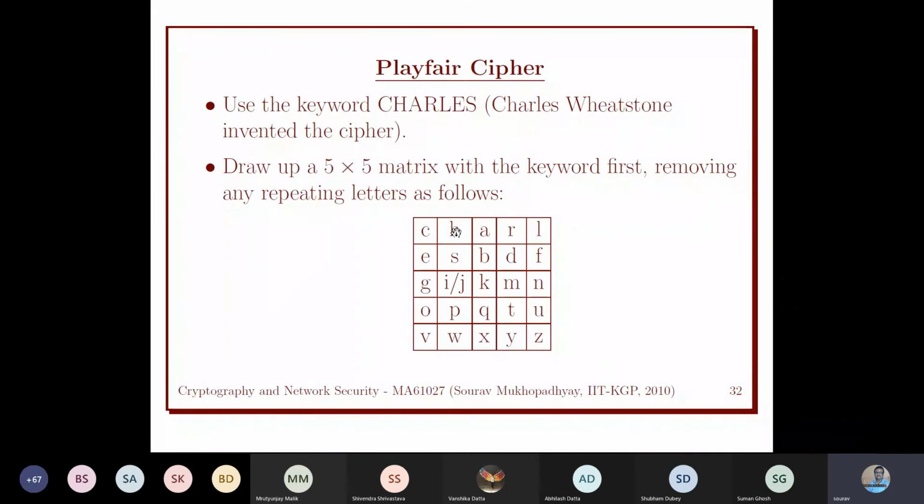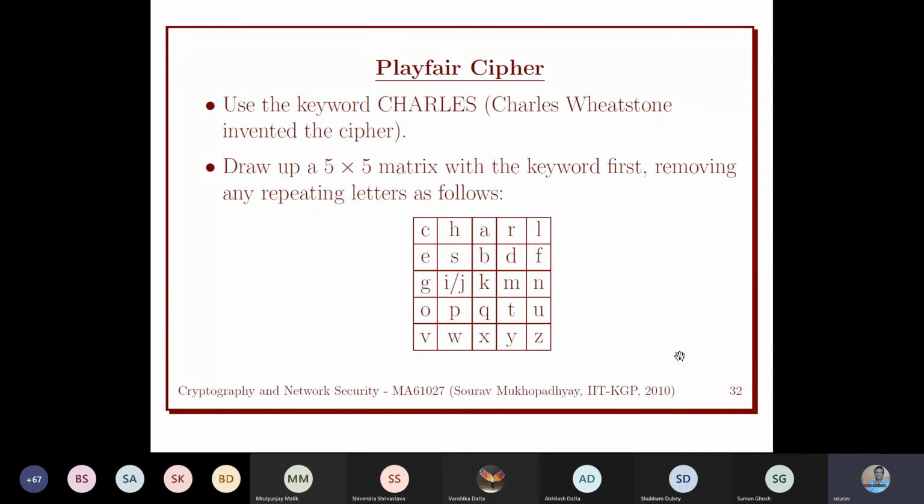Whenever we put I, we put J over there. After filling the keyword, we fill the remaining alphabets sequentially, checking whether each has already occurred in the keyword. If not, we put it in sequential order. This way we fill this matrix.